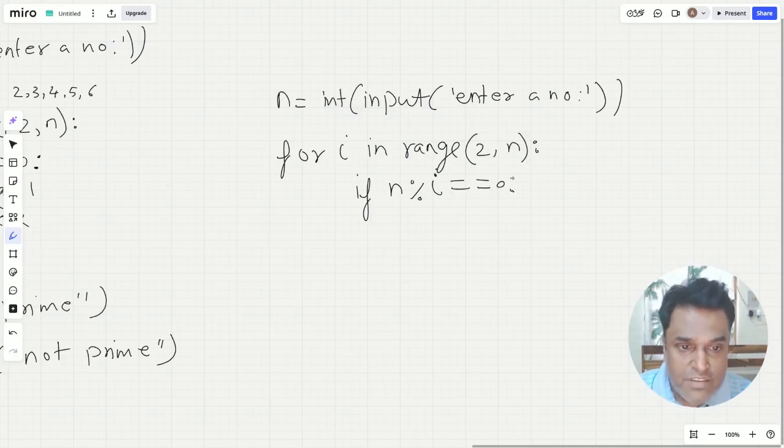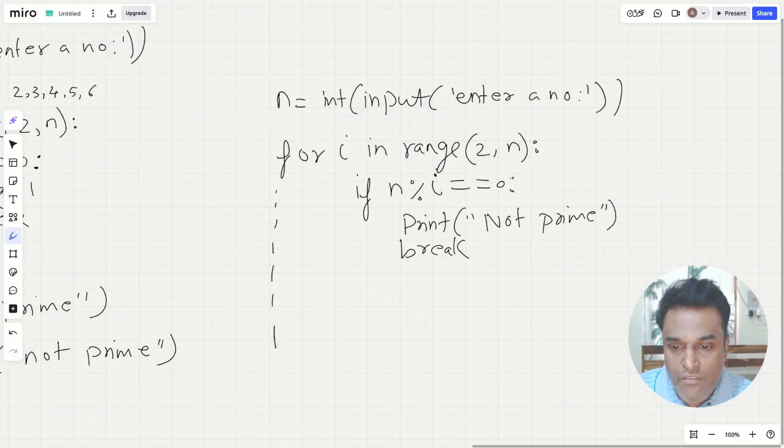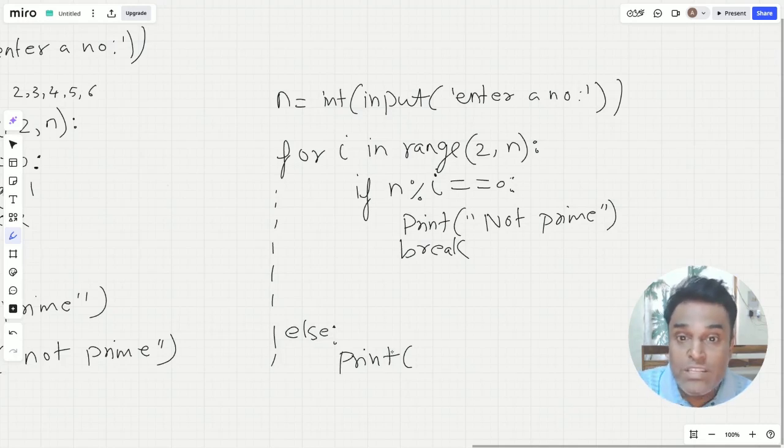Okay, if it is divisible, then I will simply break. In fact, before breaking, I can first print that it is not prime. So the number is not a prime number since it got divisible, and then I will break the loop. Okay. And then I will have the else part of the for loop. And when will this else part get executed? The else part will get executed if the for loop completes all its iterations, isn't it?